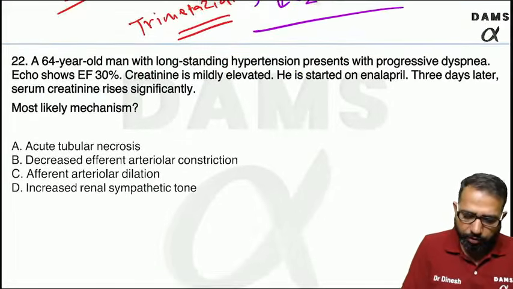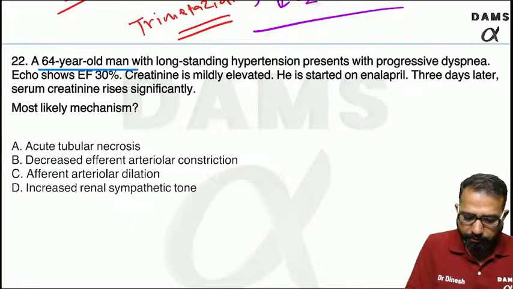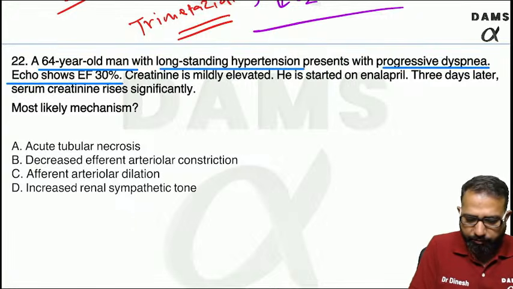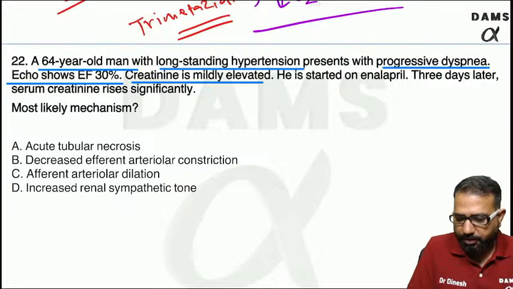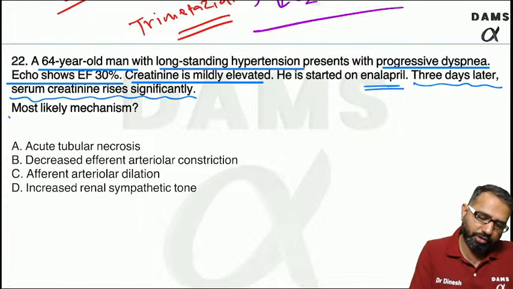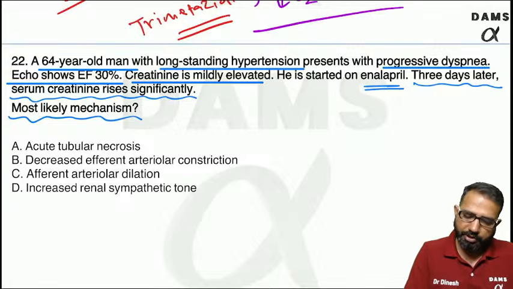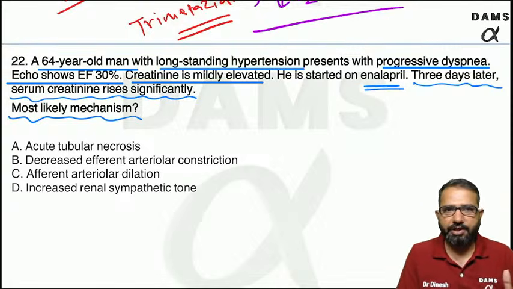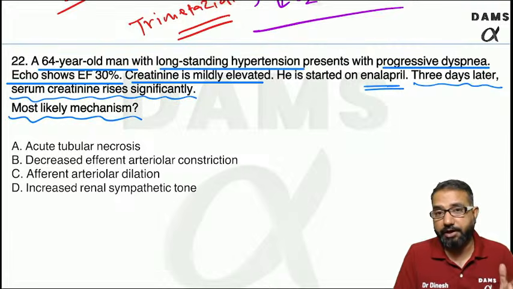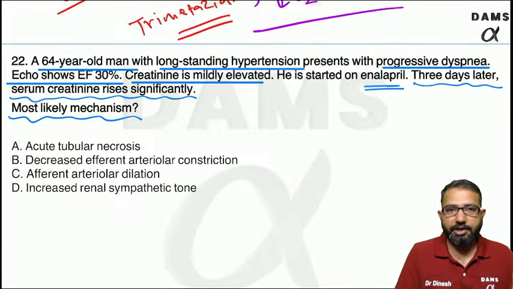A 64-year-old man with long-standing hypertension presents with progressive dyspnea, echo showing EF 30% only, creatinine mildly elevated, started on enalapril. 3 days later, serum creatinine level is significantly raised. What is the most likely mechanism? Usually if the patient is old, with hypertension and low EF, definitely ACE inhibitors or ARBs can be used. But in this case, we have seen the serum creatinine level rise significantly.